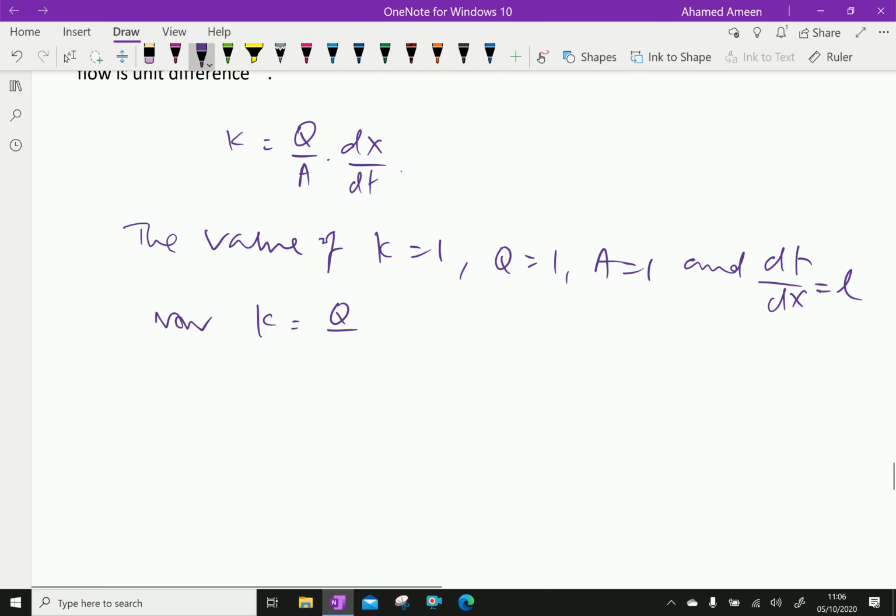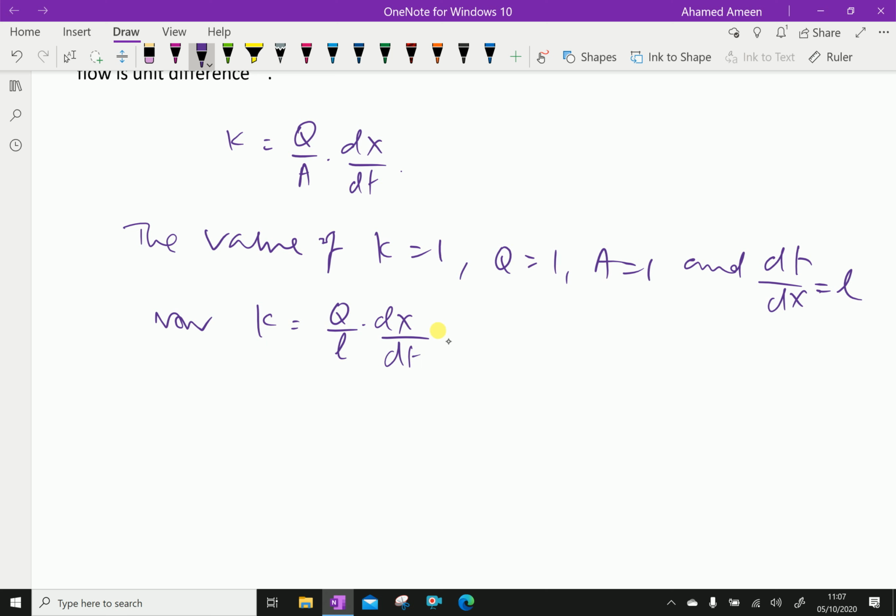Therefore K we can write Q over A, L over dT, so K equals dx by dT.